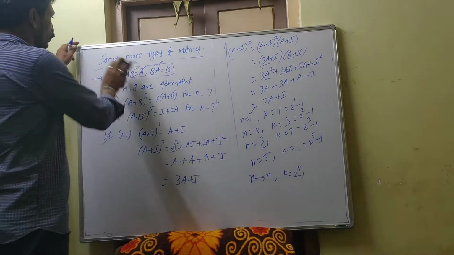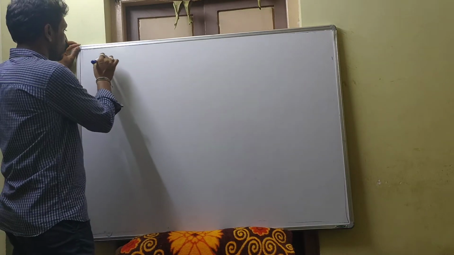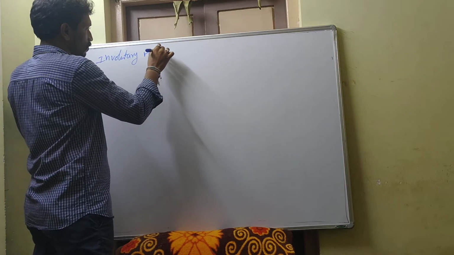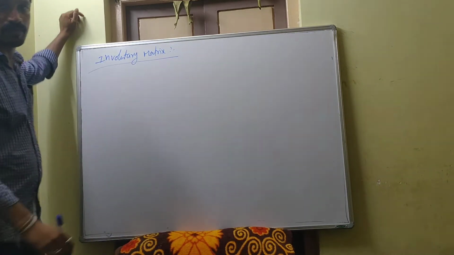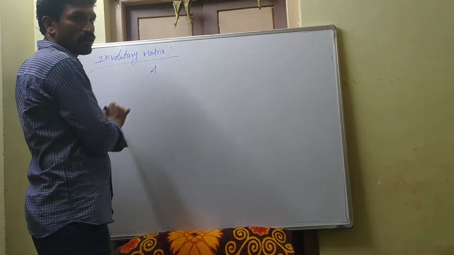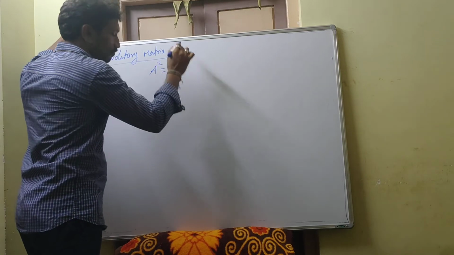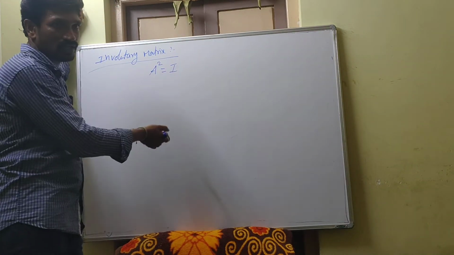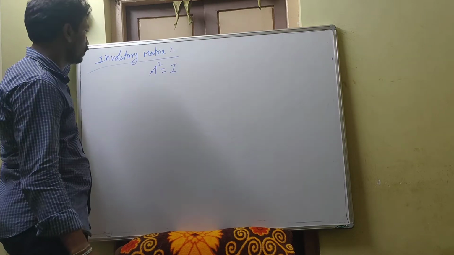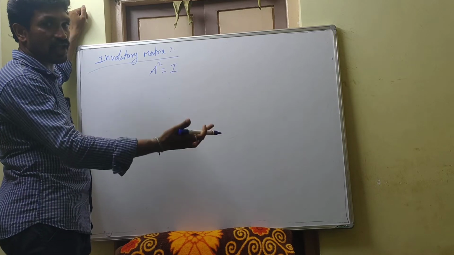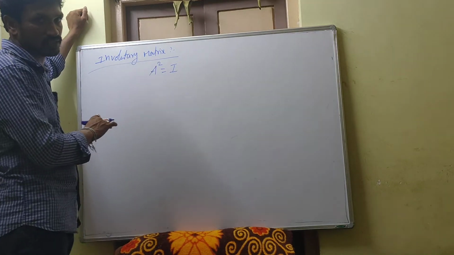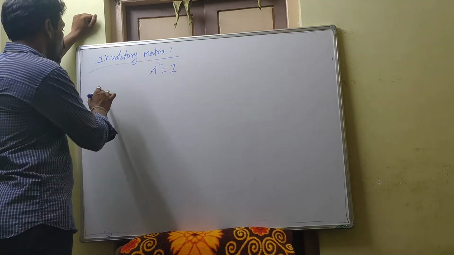Next model. Next one is involutory matrix. Involutory matrix: a matrix A, capital A, is said to be an involutory matrix if A square is equal to I. Just remember, it should be a square matrix. Okay, A square is equal to I. So if you multiply it by itself, you get I, that is involutory. If you multiply it by itself, you get the same matrix, that is idempotent. See the difference. Okay.